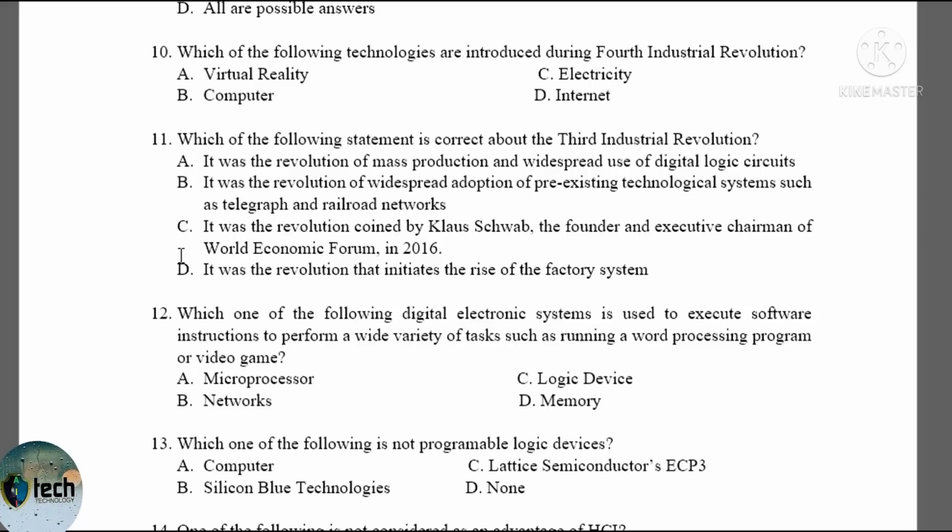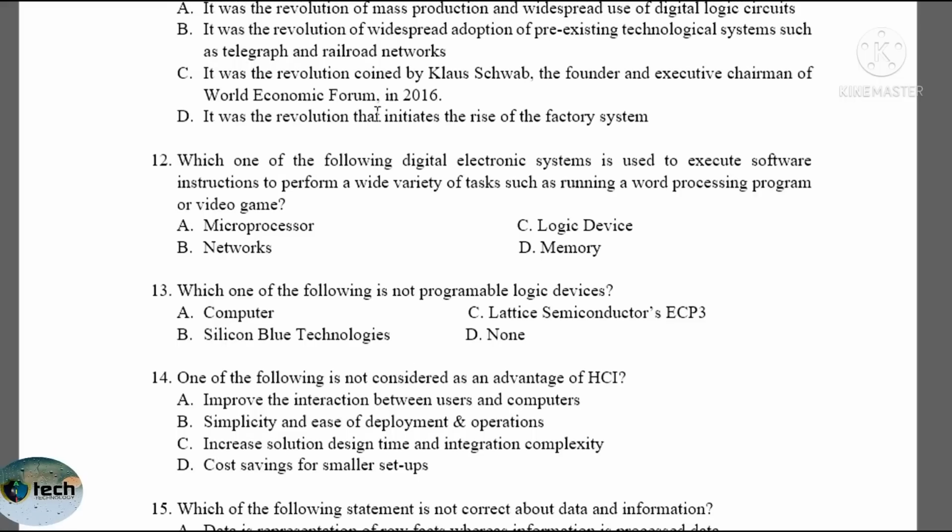Question number 10. Which of the following technologies were introduced during the Fourth Industrial Revolution? Virtual reality, computer, electricity and internet. Virtual reality is fourth industrial revolution. Computer is third industrial revolution. Electricity is second industrial revolution. Internet is third industrial revolution. Hence, virtual reality is the correct answer.